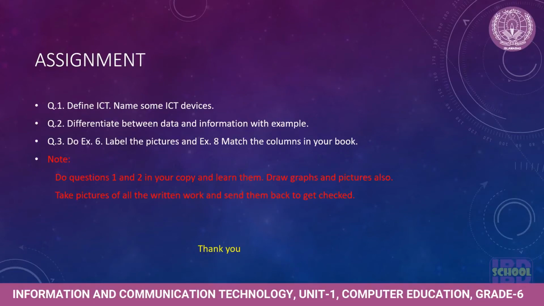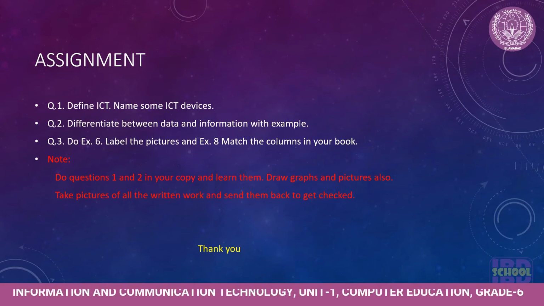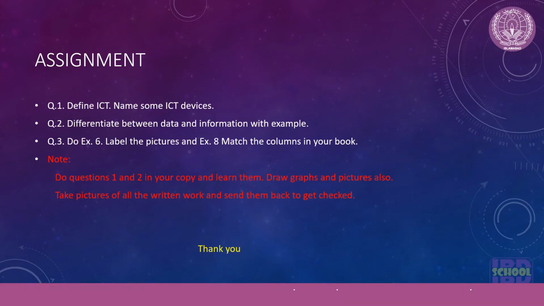After studying about information and communication technology and difference between data and information, you will do question define ICT and name some ICT devices. Differentiate between data and information through example in your copies. You will also do exercise number 6, which is label the pictures. These pictures are of parts of computer that you have already studied in your previous classes. You will do this exercise in your book.